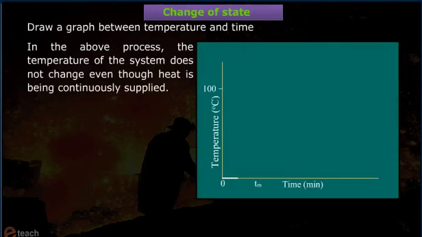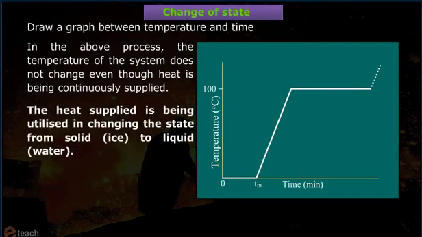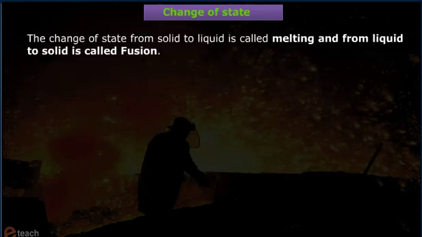In the above process, the temperature of the system does not change even though heat is being continuously supplied. The heat supplied is being utilized in changing the state from solid ice to liquid water. The change of state from solid to liquid is called melting, and from liquid to solid is called fusion.